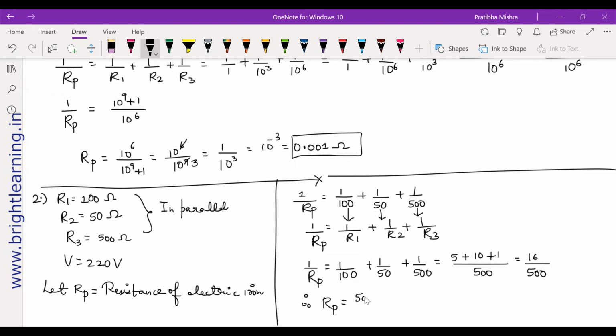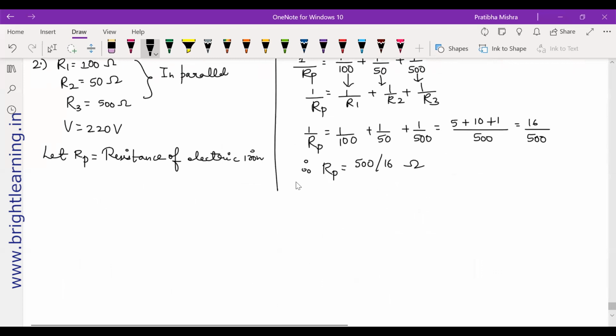Therefore, it is 500 by 16. Now you can easily find it out. What is the answer? If you want, you can keep it in ohms, 500 by 16 ohms directly. You will use it to find out current also. That time you can cancel out the things.